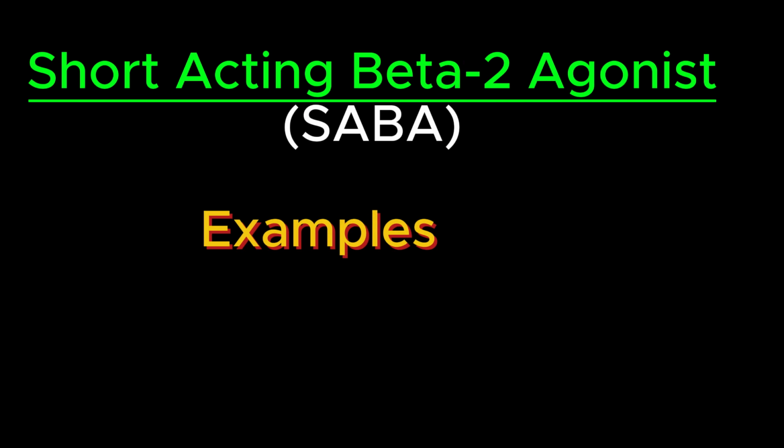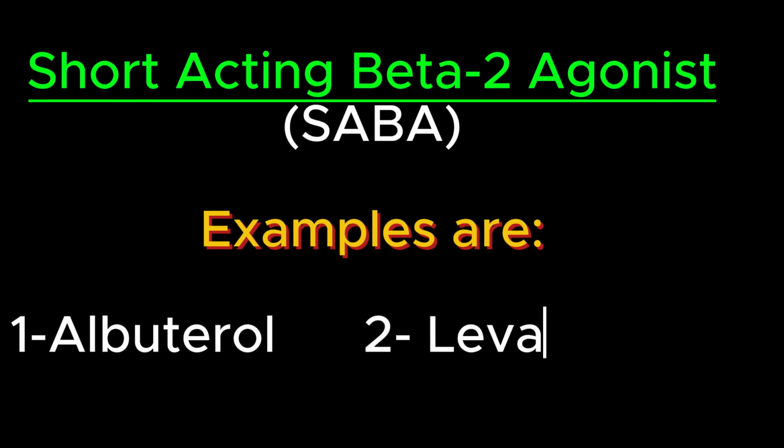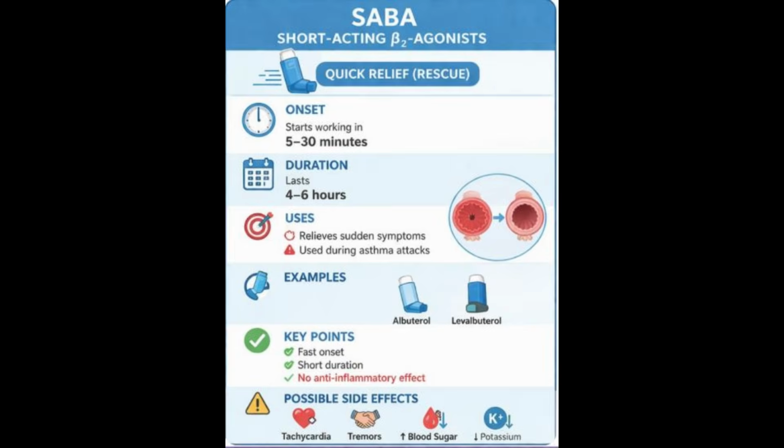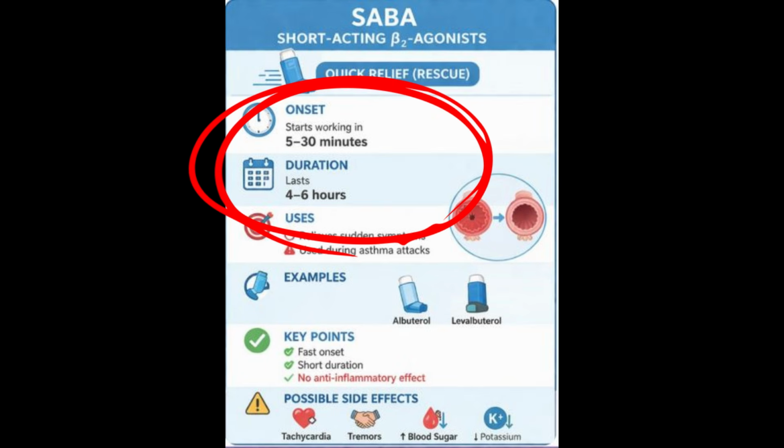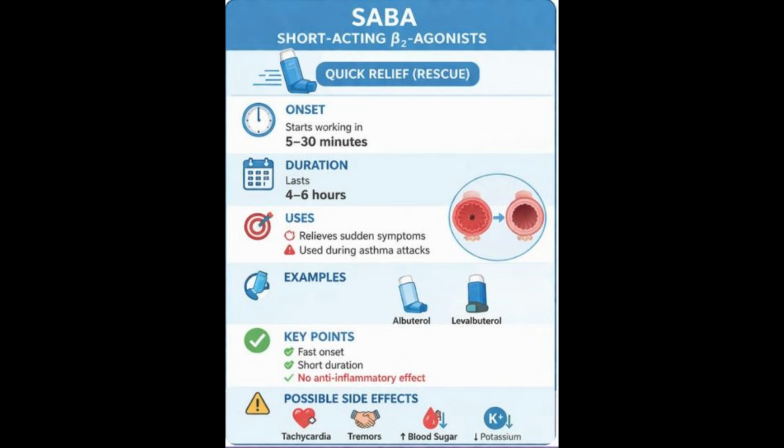The short-acting beta 2 agonist, SABA. Their examples are albuterol and levalbuterol. Their action is rapid, within 5 to 30 minutes, and duration is 4 to 6 hours. We can use them for acute bronchoconstriction and bronchospasm relief. All asthma patients should have a SABA inhaler as needed.